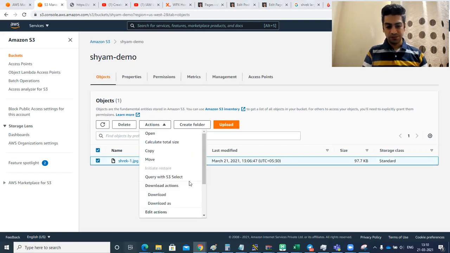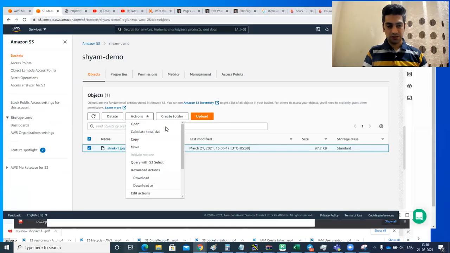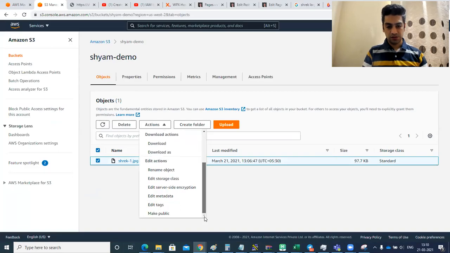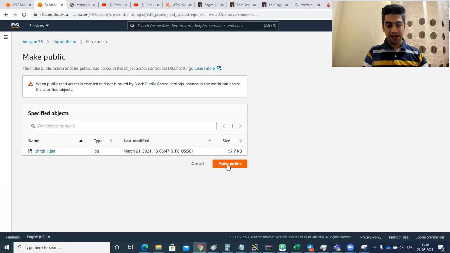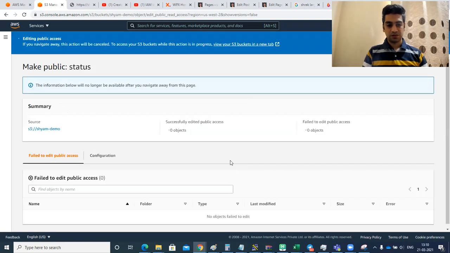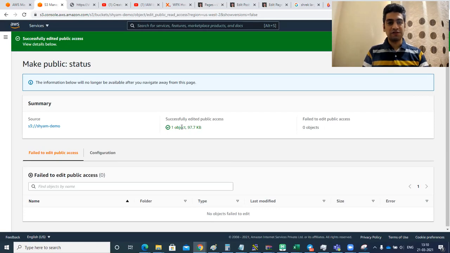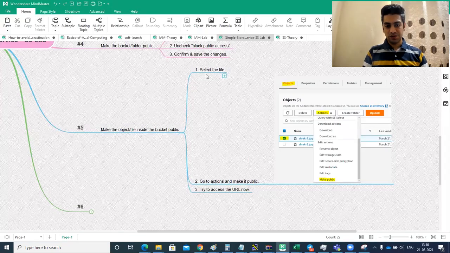I'll scroll down and you see the option make public. So I'll click this option make public. So now here I'm making this file public and I say make public. So it's giving you a warning that if I'm making this, then public read access is enabled. And now this file is made public. So what we did is select the file, go to actions and make it public. I have shown this in the pictorial view, a screenshot.